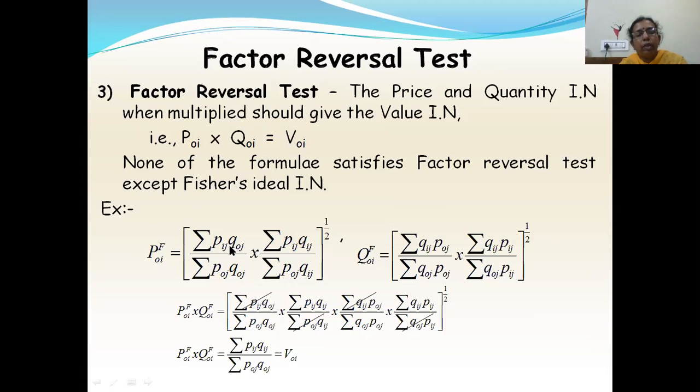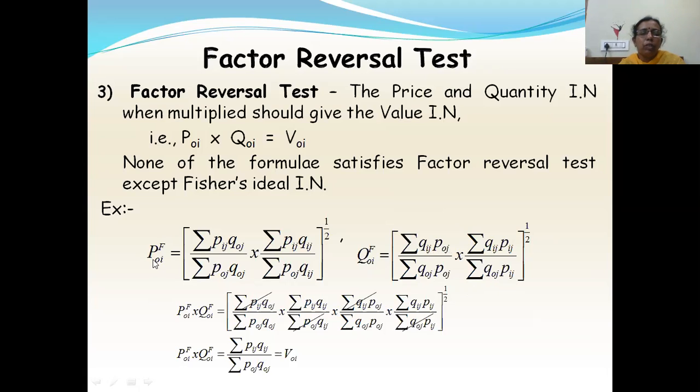P0if is summation Pij Q naught j by summation P naught j Q naught j into summation Pij Qij by summation P naught j Qij, square root or whole power half. Similarly, Q0if, the quantity index number. In the same formula, instead of P you will write Q, and instead of Q you will write P. So Q0i is equal to summation Qij P naught j by summation Q naught j P naught j into summation Qij Pij by summation Q naught j Pij, whole power half.